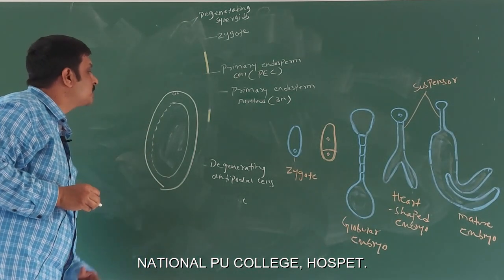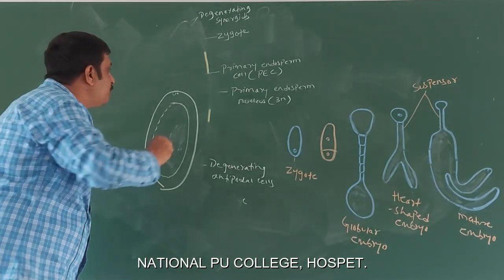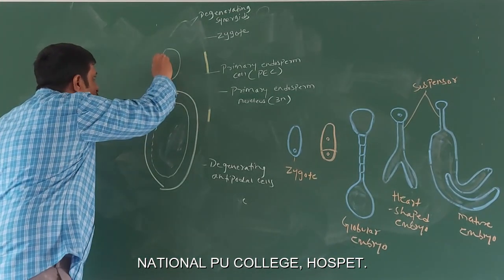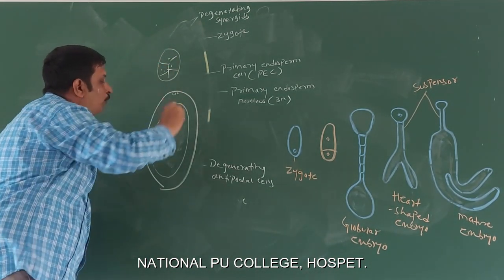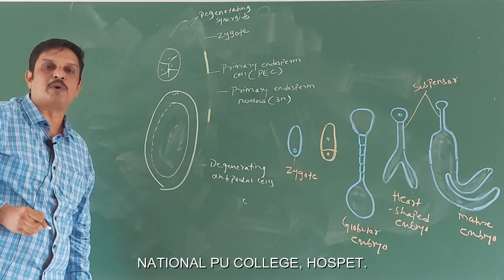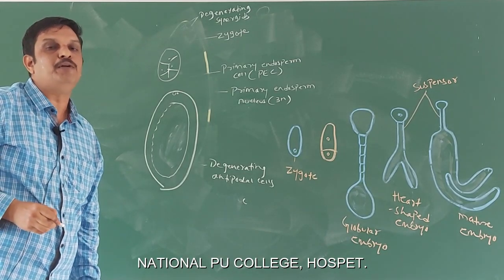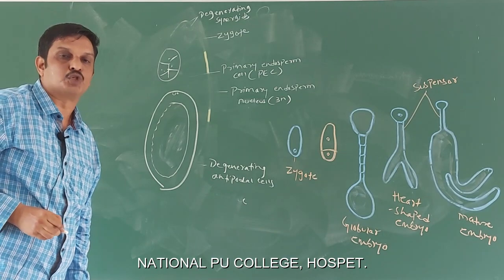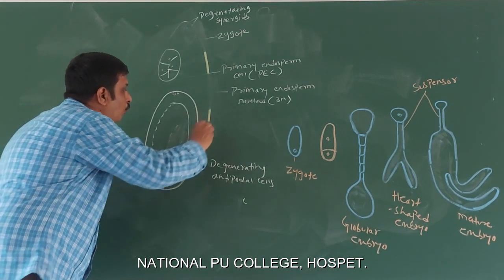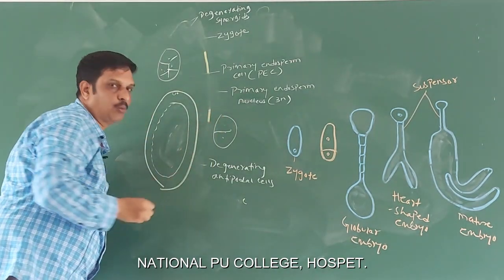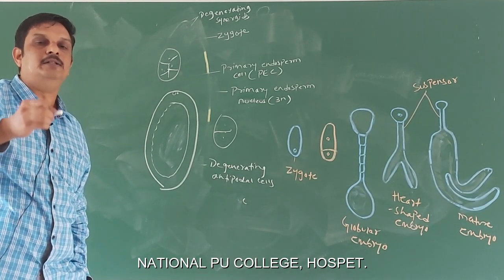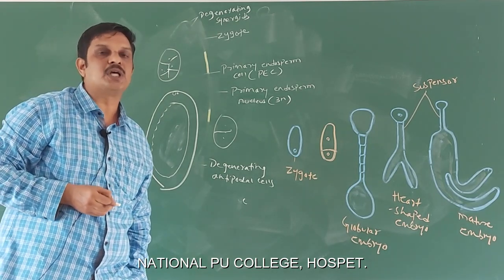Next one is the cellular endosperm. Here, each division of the primary endosperm nucleus is followed by cell wall formation. As a result of this, the endosperm is cellular right from the beginning. Third one is the helobial endosperm. This type of endosperm is intermediate between the nuclear endosperm and the cellular endosperm. Here, the division of the primary endosperm nucleus is followed by cell wall formation. As a result, 2 cells are formed. Further division of each cell resembles the nuclear endosperm. This helobial endosperm is found in certain monocots.